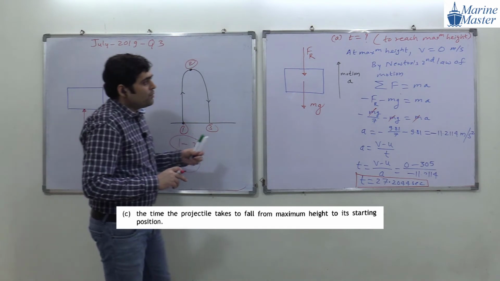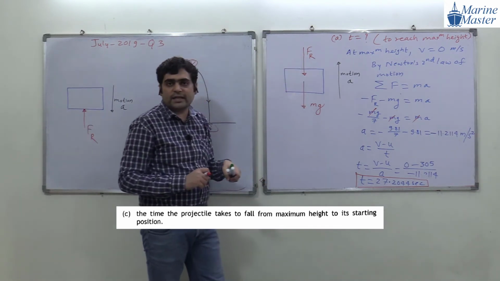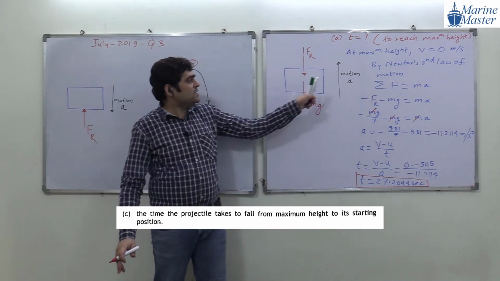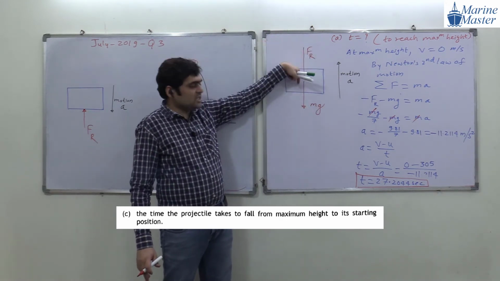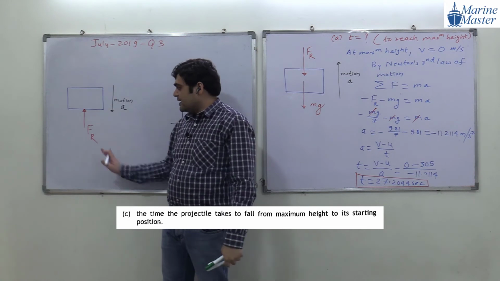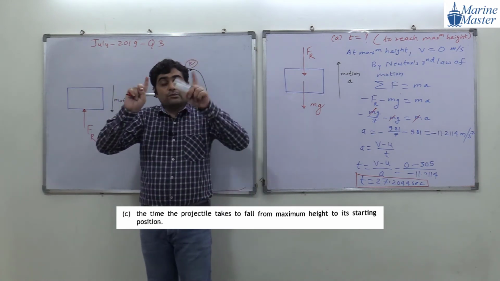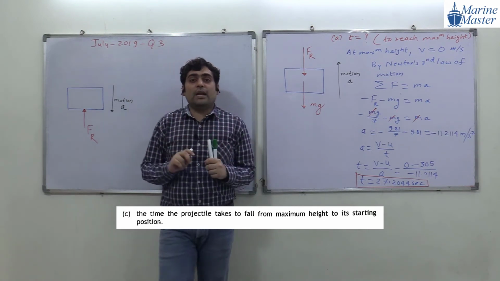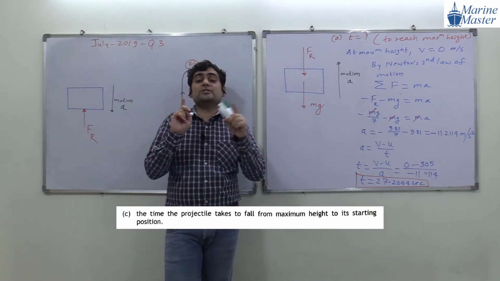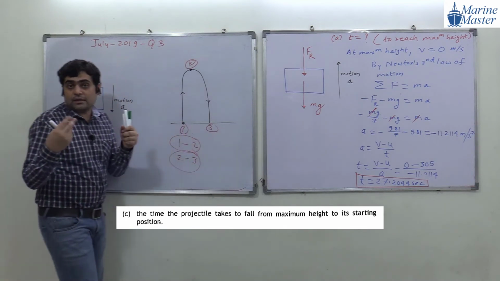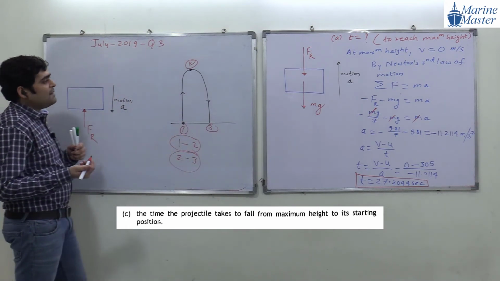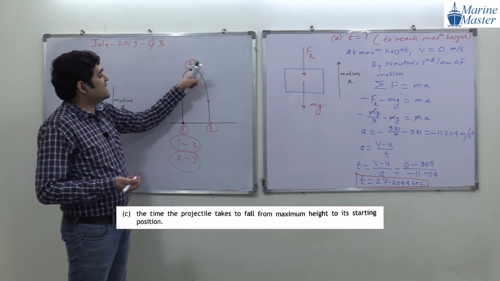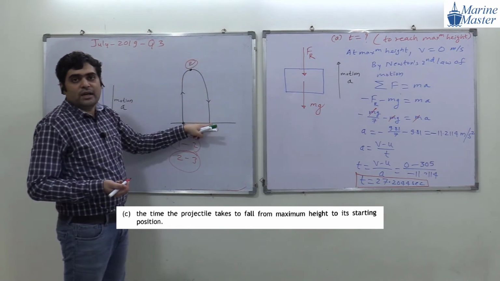But in the other scenario, the motion is upward, so the resistance force is downward. Try to see both drawings. Here motion is upward, resistance force downward. Here motion is downward, resistance force upward. So the direction of resistance force is changing. As the direction of resistance force changes, what will happen? That's why the time required from 1 to 2, starting point to maximum height, and from maximum height back to the starting point, is different.